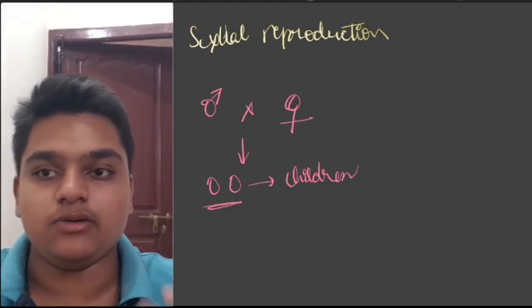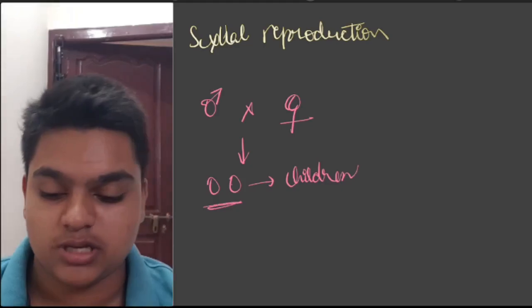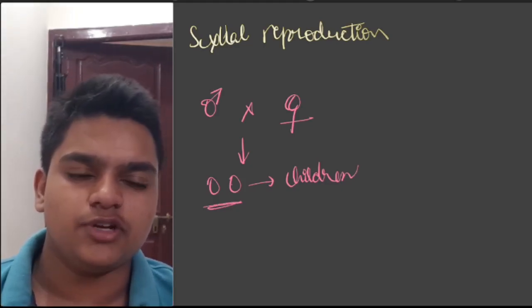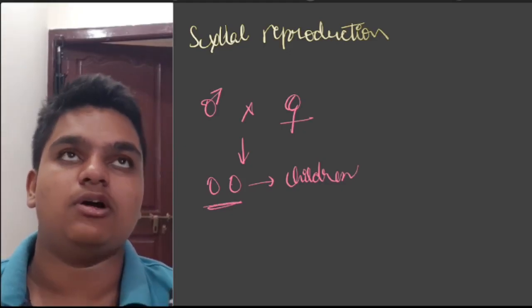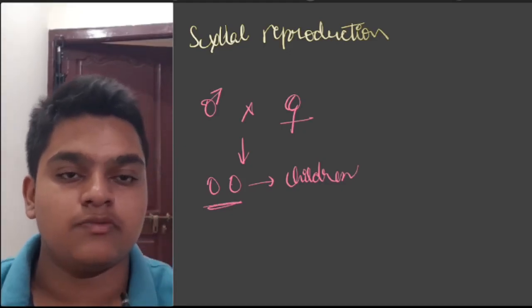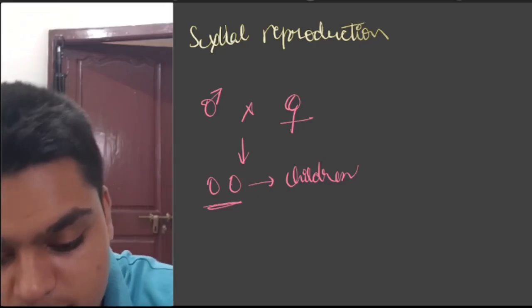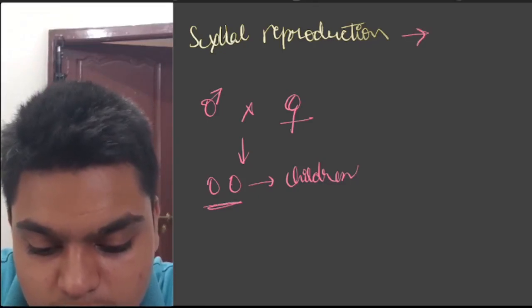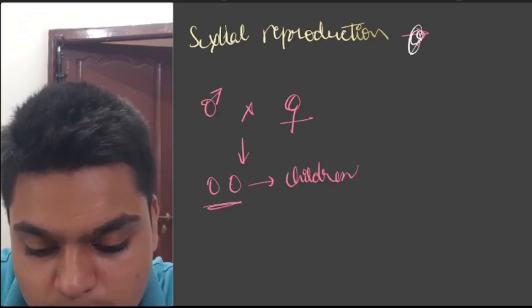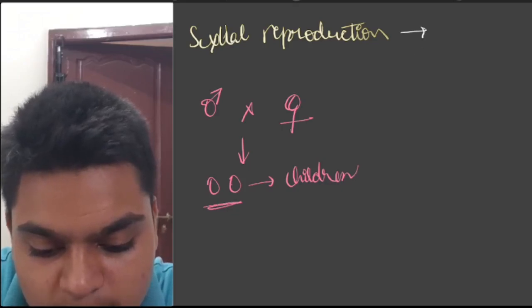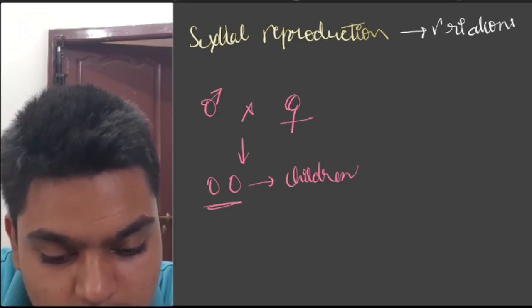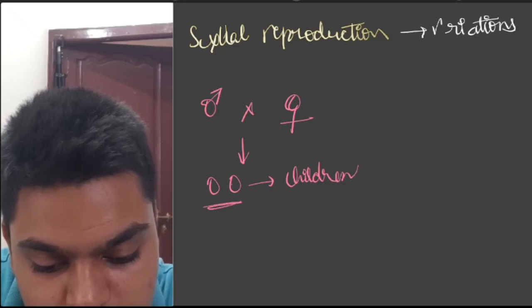Now, while coming together, we have seen in reproduction that fusion occurs. Fusion of DNA takes place. During fusion of DNA, during copying of DNA, some variations occur. So sexual reproduction leads to variations. Variations are nothing but new genes.